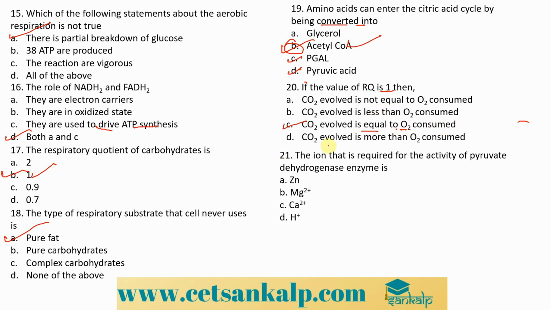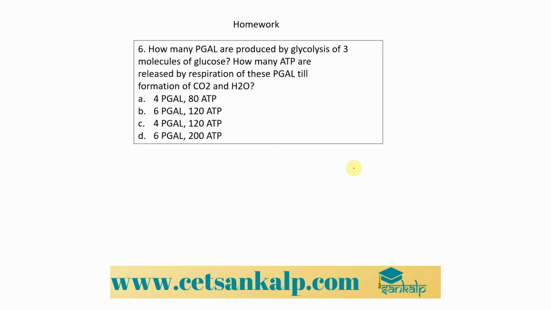The next question. The ion that is required for the activity of the pyruvate dehydrogenase enzyme is zinc, magnesium, calcium, hydrogen, or proton. The answer is magnesium. We know it is magnesium that is mainly required for the activity of pyruvate dehydrogenase.